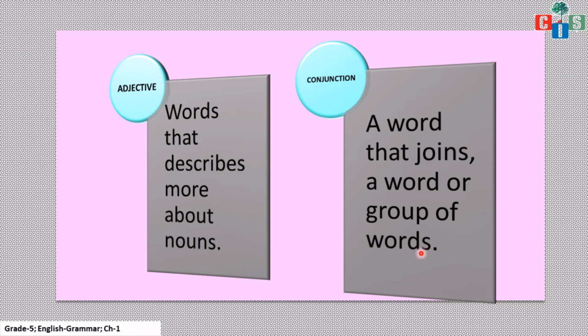So the word but is joining these two situations. The first situation was we wanted to go out to play, and the second situation is it was raining. So the two sentences are joined together with the help of but. So but is working here as a conjunction. Many words can come in the category of conjunction, which we will study in the next conjunction lesson.